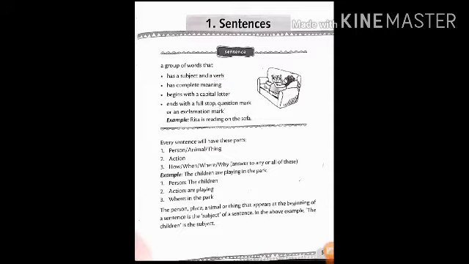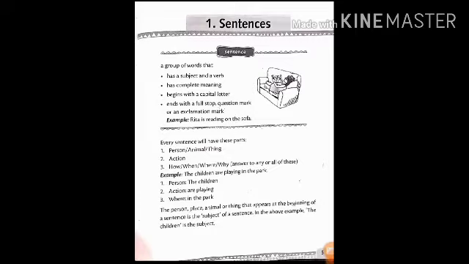And remember children, a sentence always starts with a capital letter. But the ending of the sentence depends on the type of the sentence. If it is a declarative sentence, then it will end with a full stop. If it is a question or interrogation, then it will have a question mark. This way we put the question mark.